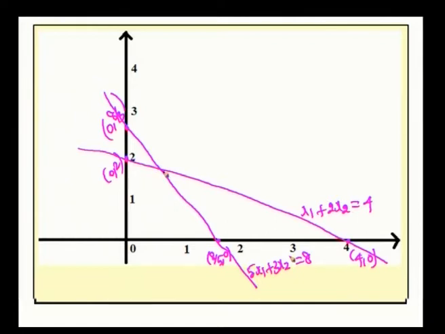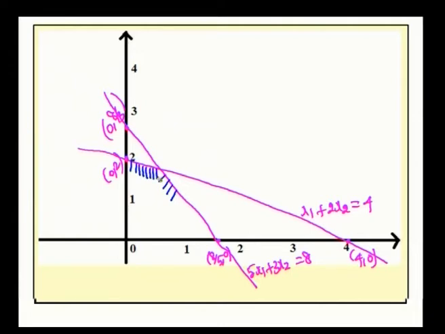Now, in order to get the optimal solution, first we look into the feasible region. The given constraint of the problem is 5x1 plus 3x2 less than or equal to 8. So, this is our line 5x1 plus 3x2 equal to 8, and our area should be below this line. The second constraint is x1 plus 2x2 less than or equal to 4. Therefore, our area should be below this line.